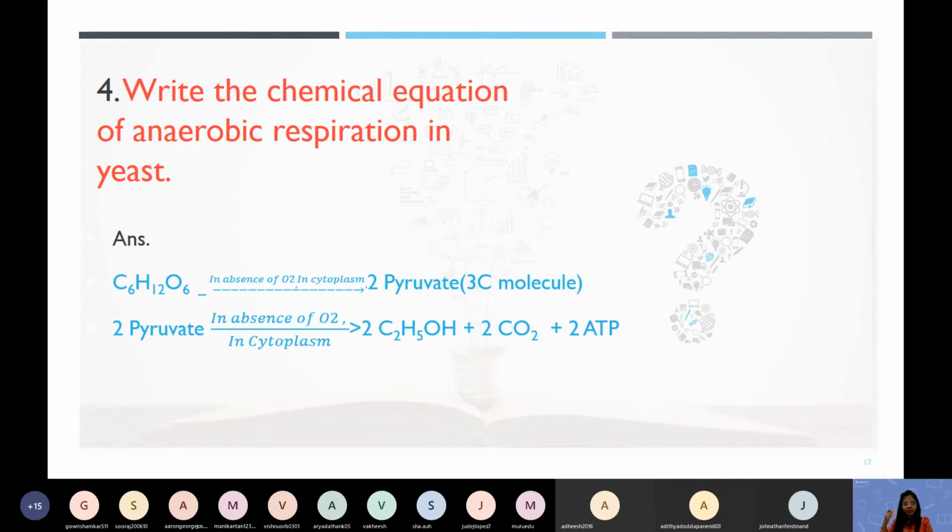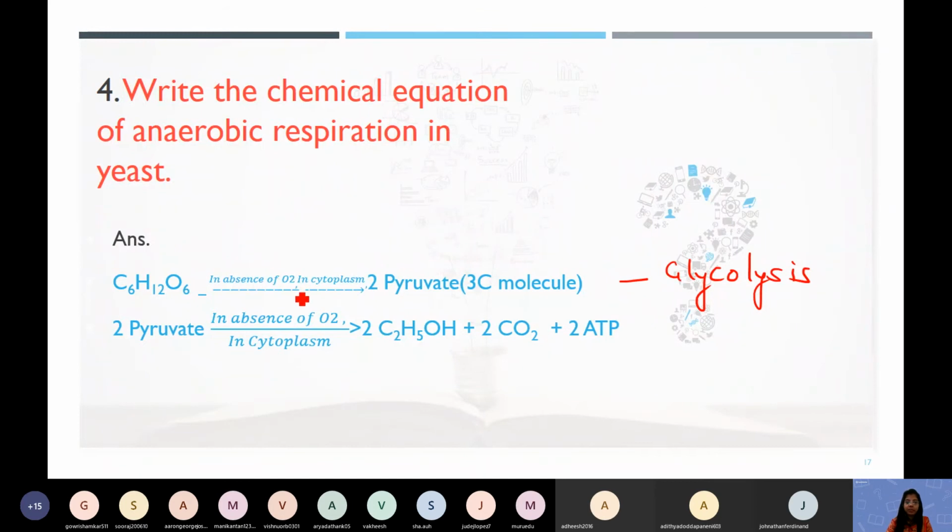Let us see now. The thing we need to write is the chemical equation of anaerobic respiration in yeast. First, this is the equation of glycolysis. Now we have to practice it by writing. This is the glucose molecule. It is broken into 2 pyruvate, which means a 3-carbon molecule.